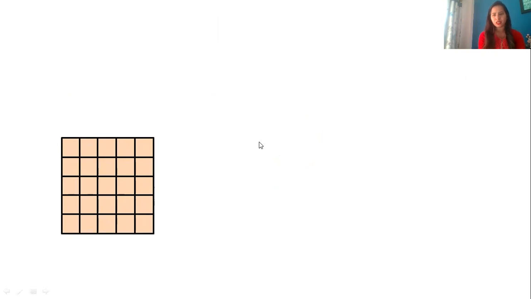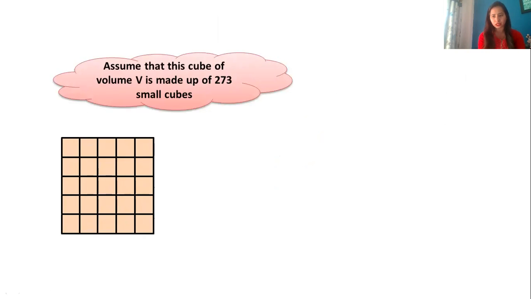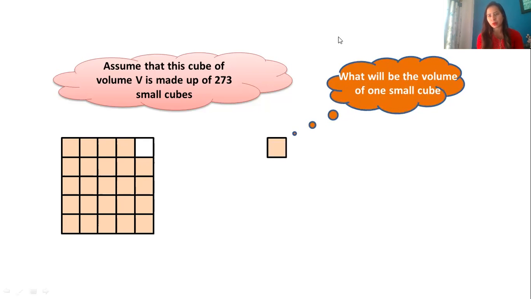Just imagine it's a cube, like a Rubik's cube, but this cube is made up of 273 cubes. So if I say this cube, which is made up of 273 cubes, has a volume V, and if I take one small cube out of it, what will be the volume of that one small cube? You can simply imagine that if 273 cubes have a volume of V, what will be the volume of one cube?